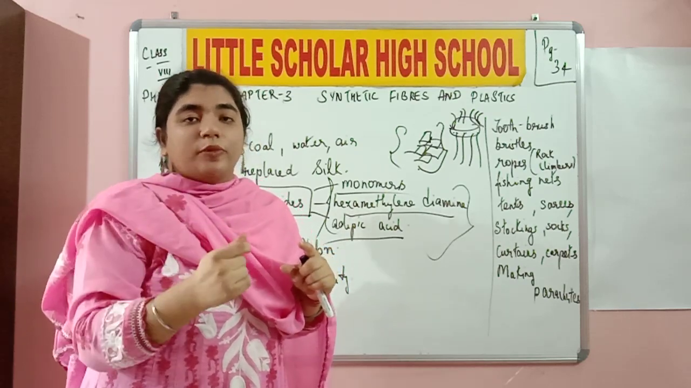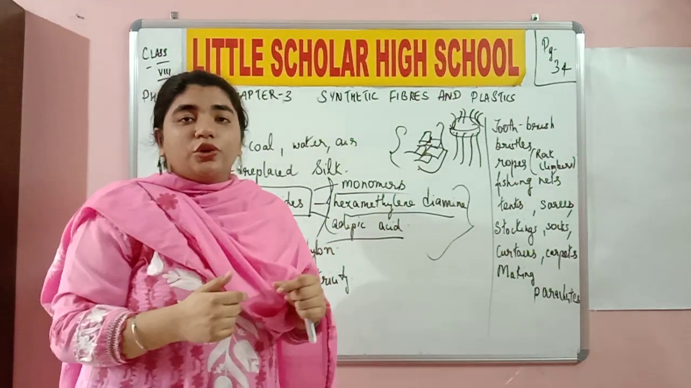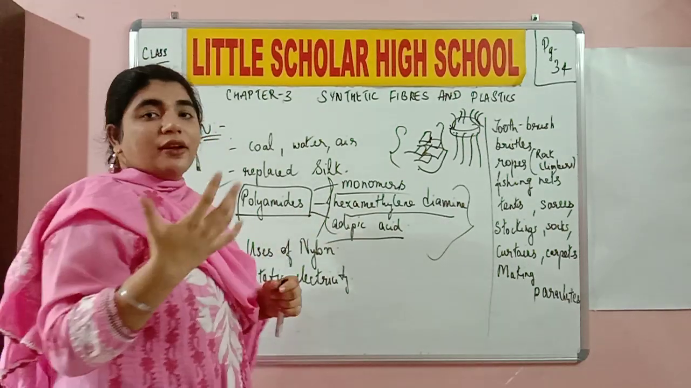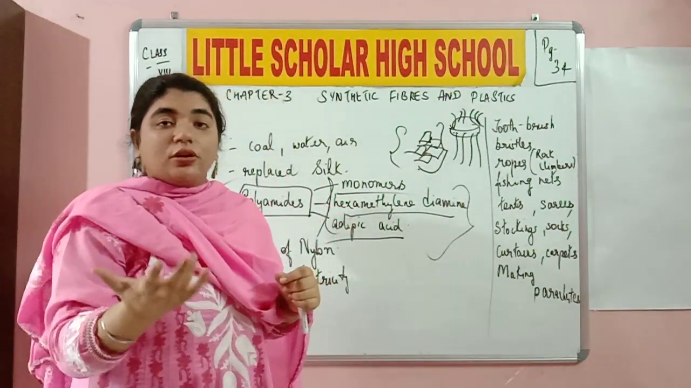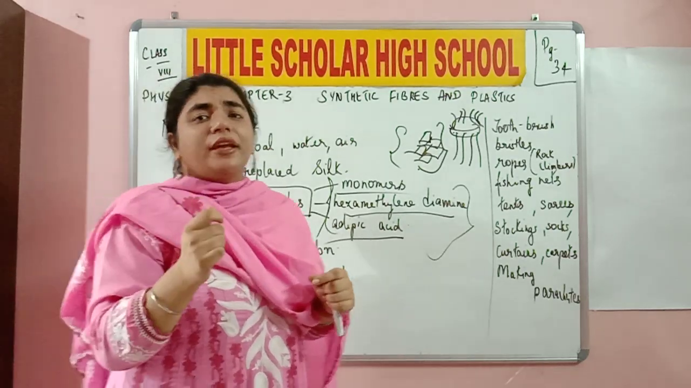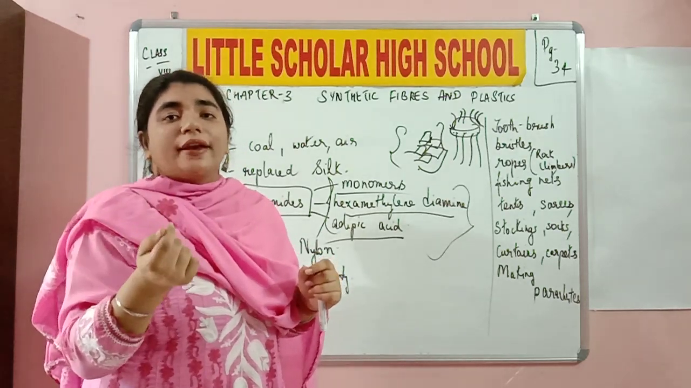It is highly inflammable. Why is it inflammable? Because it is made up of petroleum products. Do you understand? It is made up of petrochemicals. It is made up of polyamides which are very receptive to fire, which are very receptive to combustion. So it catches fire very easily. Do you understand? Never take a nylon cloth to help any person who is meeting with a fire accident.